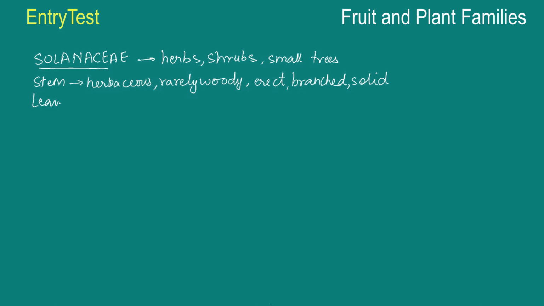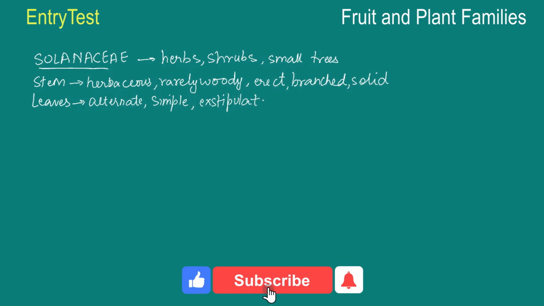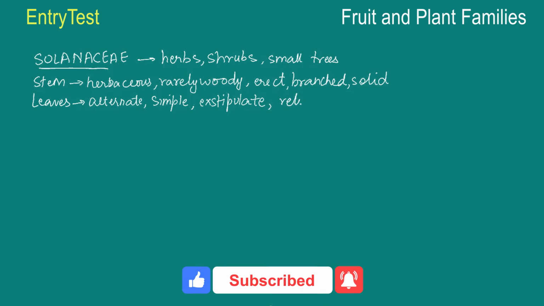So the leaves are typically alternate, simple. Rarely they can be pinnately compound as well, but they are exstipulate, and the venation is reticulate. That means there's a network of veins.